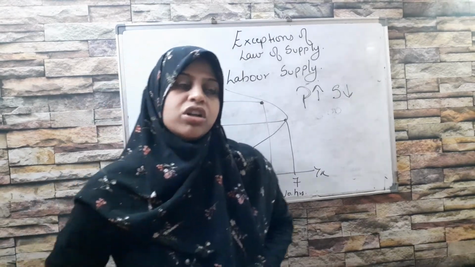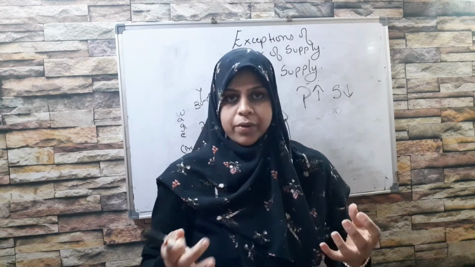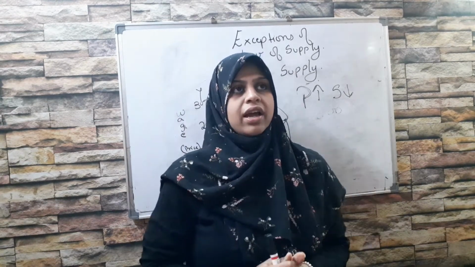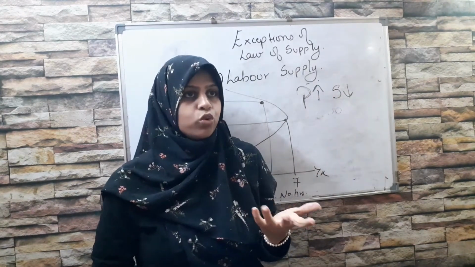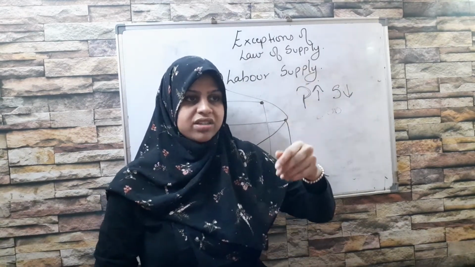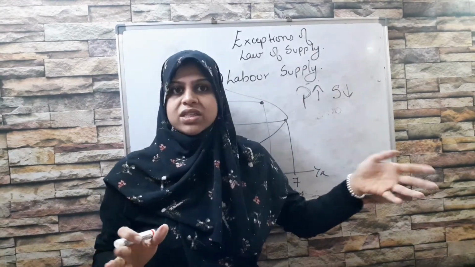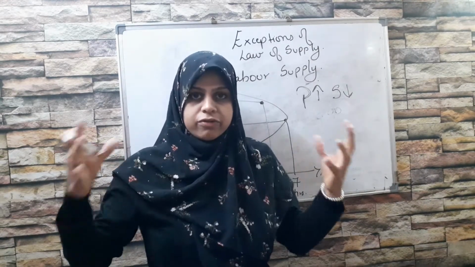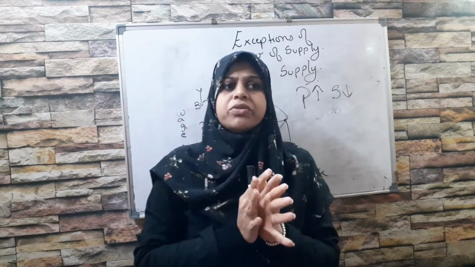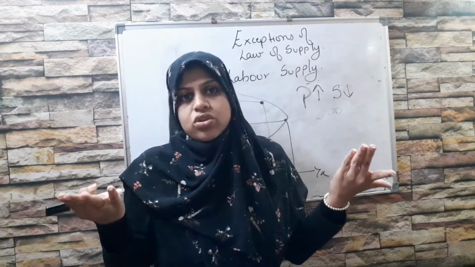Now, agricultural goods are something that take months to grow. If the price of any vegetable or any fruit is rising, I cannot increase the supply. Why? Because it is a natural process. It takes months and seasons for a fruit to grow. So agricultural producers are those whose supply cannot be increased overnight.